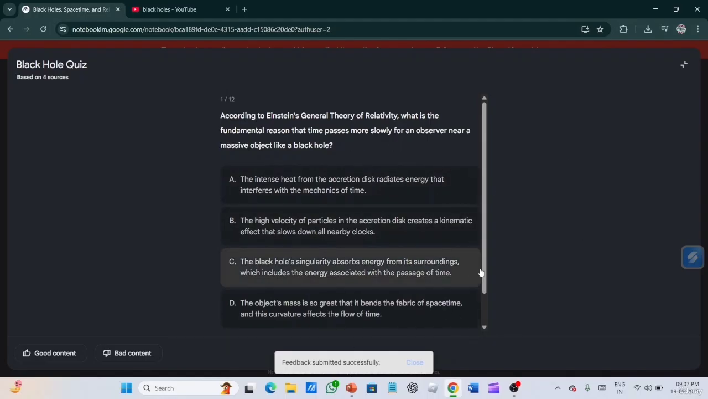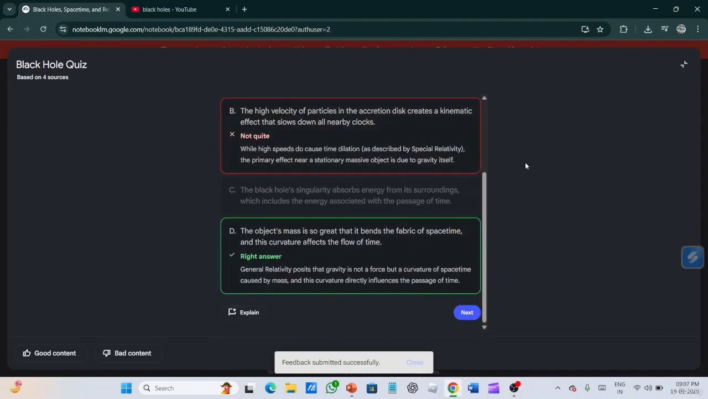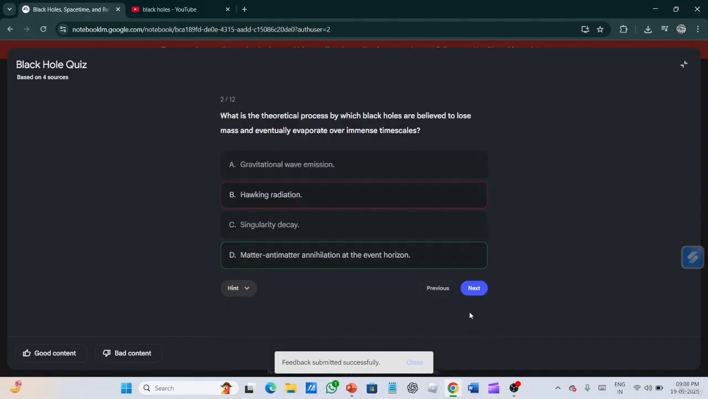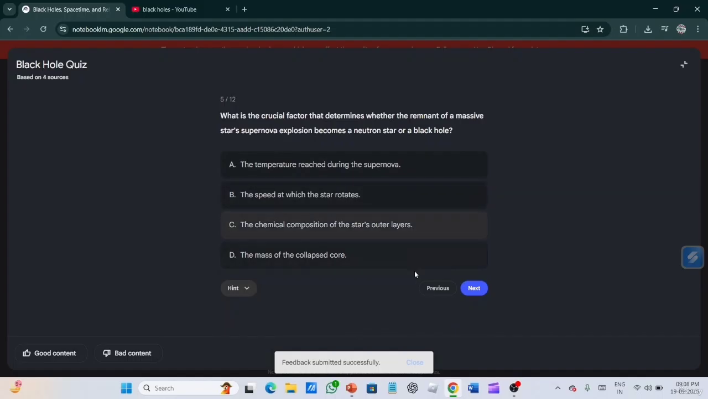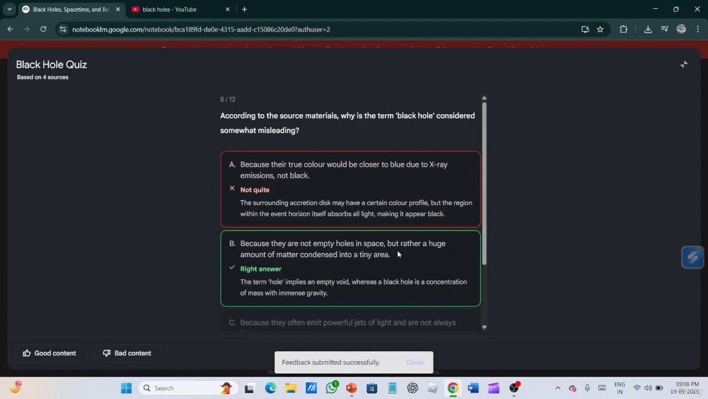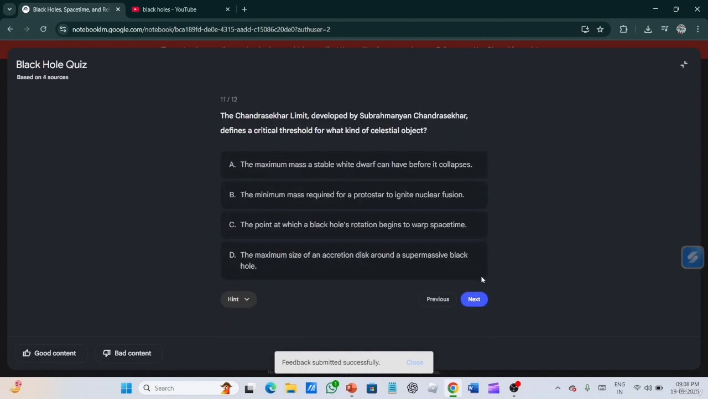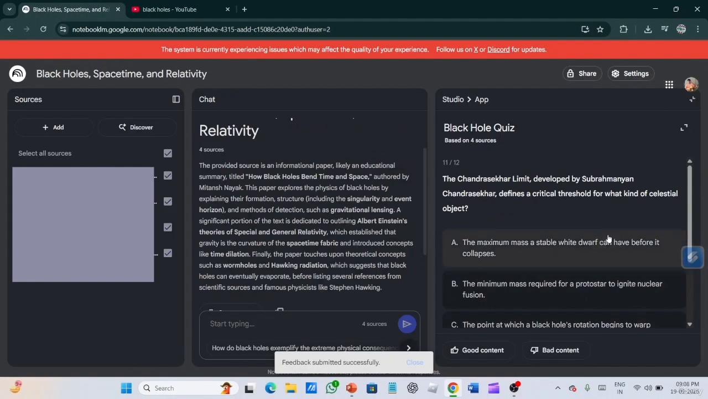So here there are four questions, four options. So we can click on that and it will instantly reveal the answer, which is the right one. And if you have a doubt in the question, you can go and click on explain. It will explain to you how it is. So like this, it has made 12 questions, and the number of questions again depends on the number of sources you have put in. So like this you can choose, and after that this is a perfect quiz made by Notebook LM.